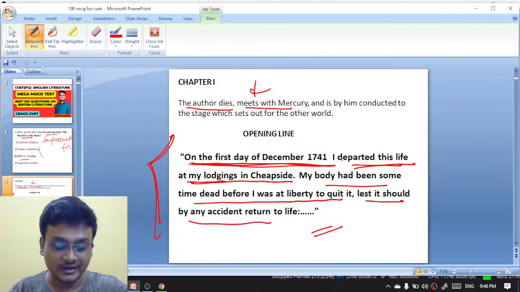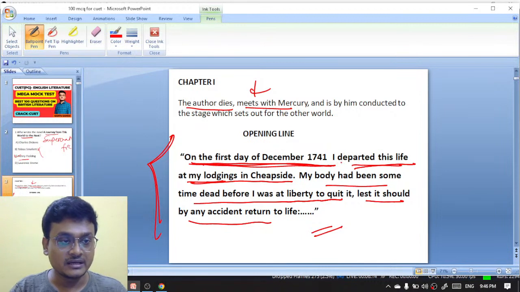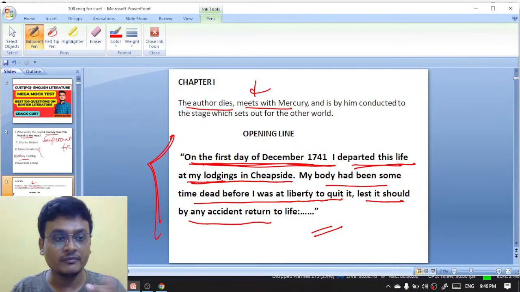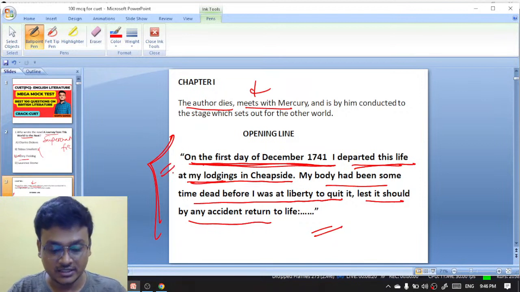So this is actually a supernatural fiction written by Henry Fielding, that is, A Journey from This World to the Next. And this is the opening line of that novel.